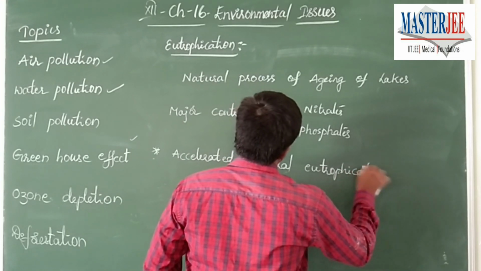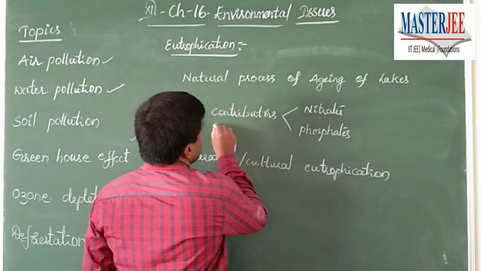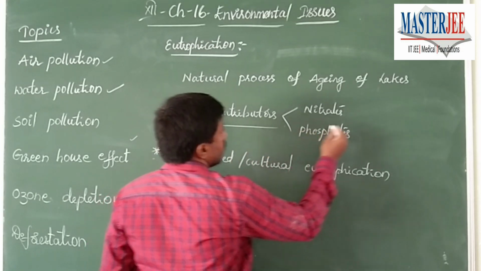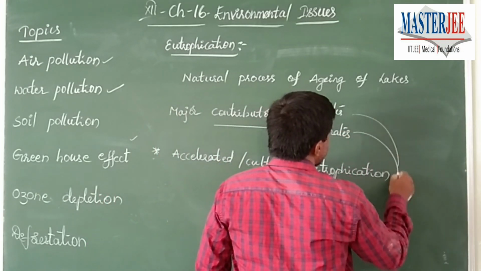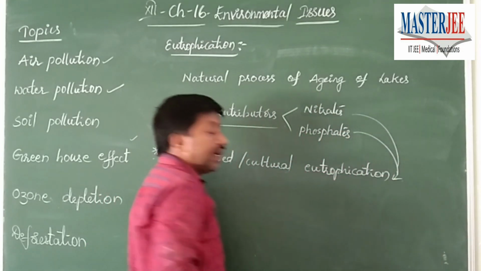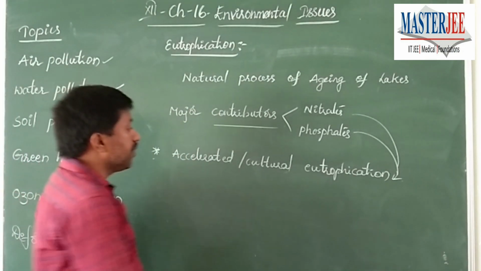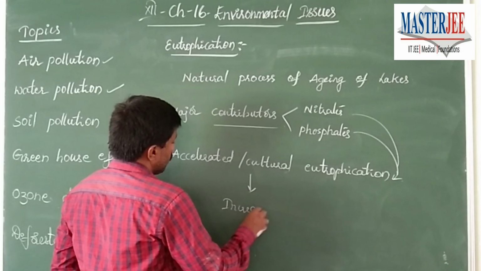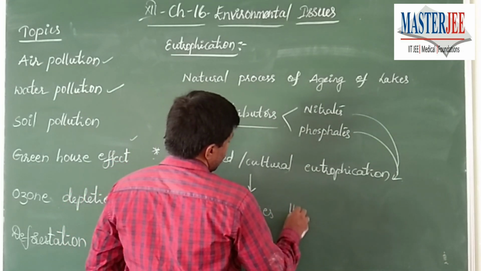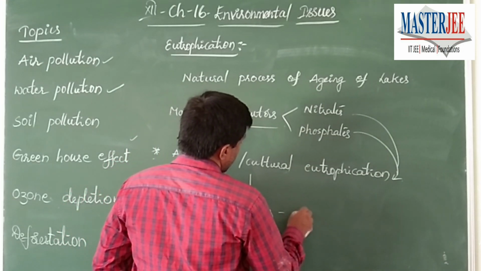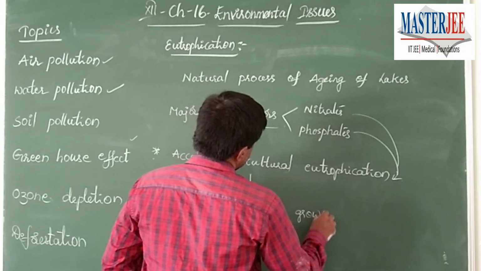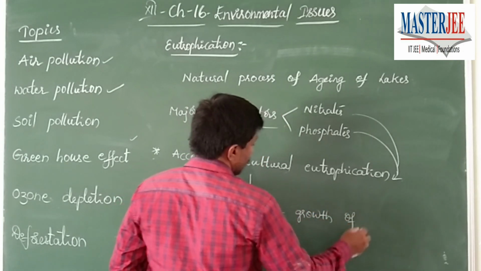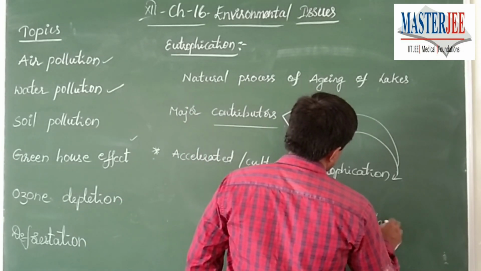Eutrophication process. When pollutants that contain nitrates and phosphates become enriched in the water body, gradually that is going to increase the growth of algae.